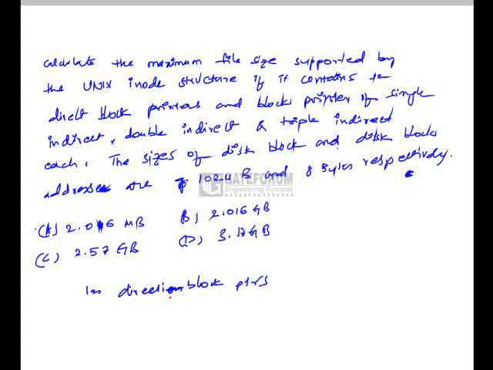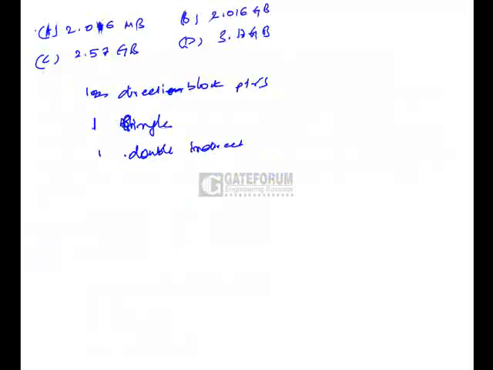That means 12 pointers which are pointing directly to the data blocks, and one single indirect, one double indirect, and one triple indirect block will be there.